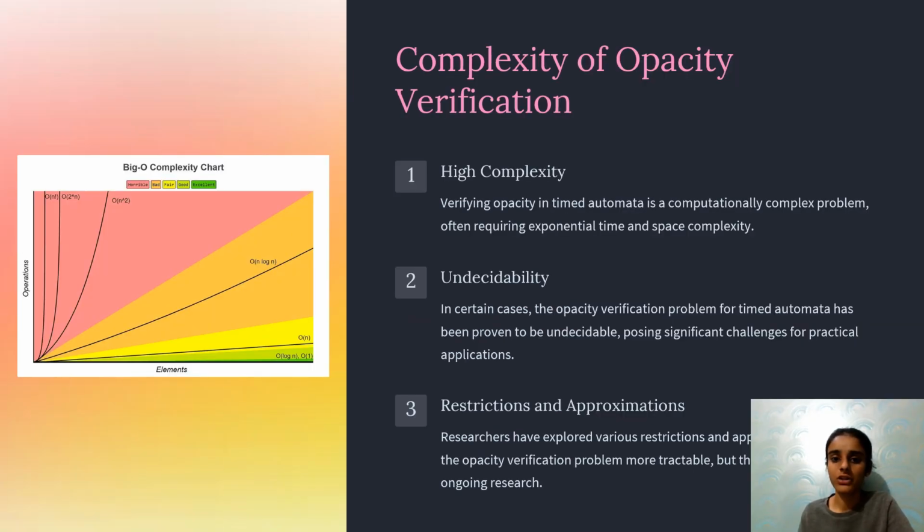Complexity of opacity verification. Verifying opacity in timed automata is a computationally complex problem, often requiring exponential time and space complexity. Undecidability: in certain cases, the opacity verification problem for timed automata has been proven to be undecidable, posing significant challenges for practical applications. Restrictions and approximations: researchers have explored various restrictions and approximations to make the opacity verification problem more tractable, but this is ongoing research.